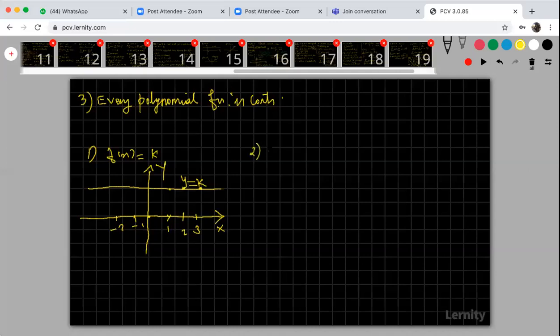Now let us take the identity function. Your f of x is equal to x. Your identity is nothing but y is equal to x. We very well know that y is equal to x. See that y is equal to x is also continuous. Without lifting the pen, I am drawing the graph y is equal to x. This is the graph of the identity function. From the graph, we can easily conclude this is a continuous function.